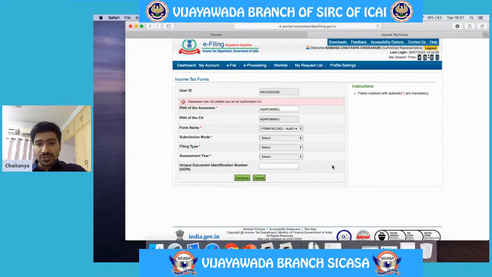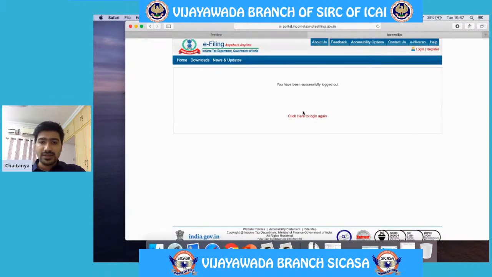So after proceeding to the next page, you have to upload the XML file and the signature file which is created by signing that XML file. And we are also required to upload our balance sheet and profit and loss account in PDF format and then submit. After submitting, the process is not completed.